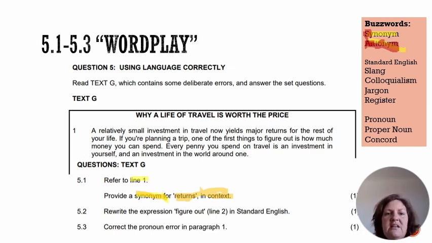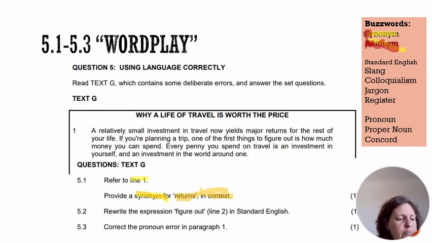So let's read the sentence. A relatively small investment in travel now yields major returns for the rest of your life. So in terms of the word investment, we want a synonym for a return. So what is a return on investment, guys? It's a profit. Because if we're thinking about investments, we're thinking about money. So a return is something that we get back, and one word for that is a profit.